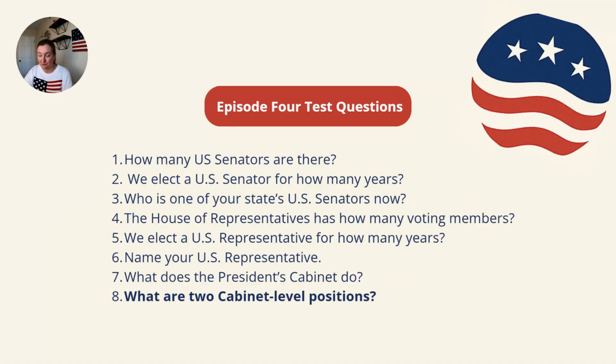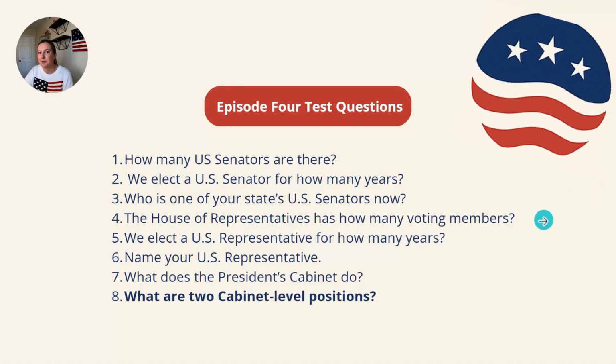Episode 4's test questions. How many U.S. senators are there? 50. How long is a senator elected for? They're elected for 2 years. And who is one of your state's senators now? We looked that up on senate.gov.